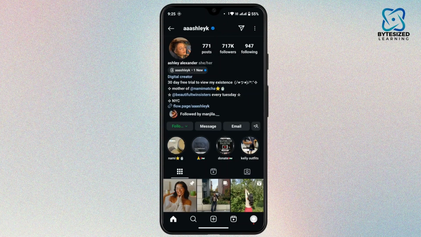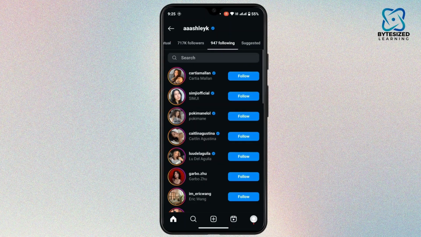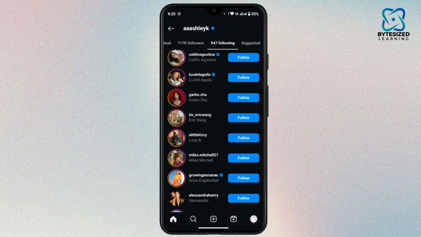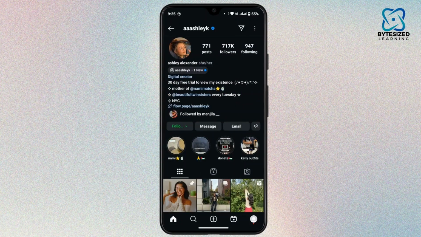The second method is to view their following list. You can check who they follow. Often people follow accounts related to their hobbies, interests, or favorite celebrities. So this is another way to view what someone likes on Instagram.